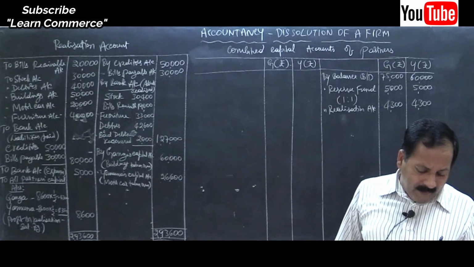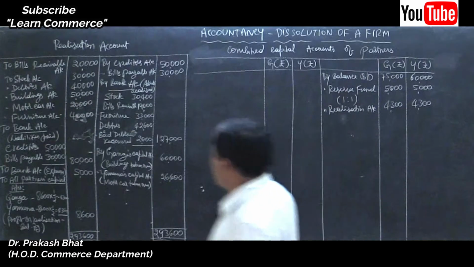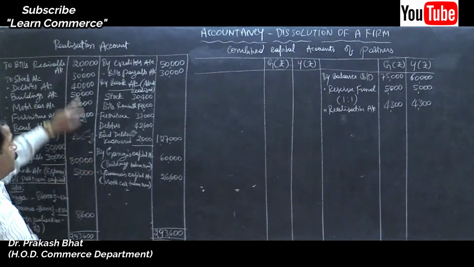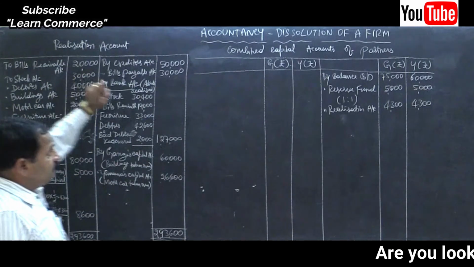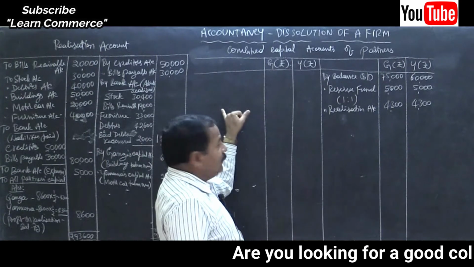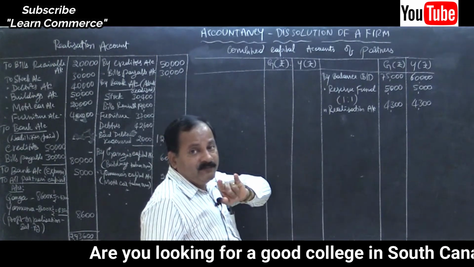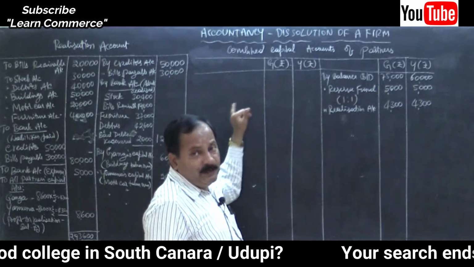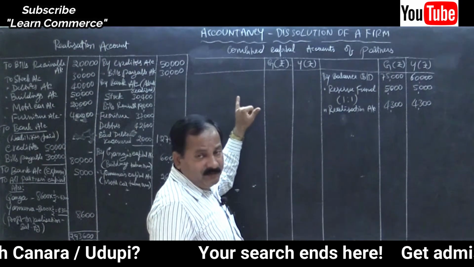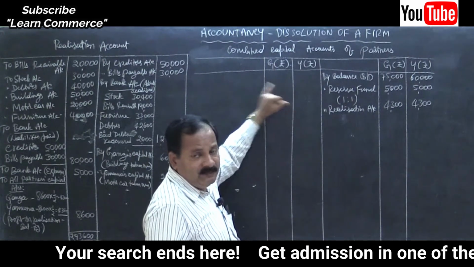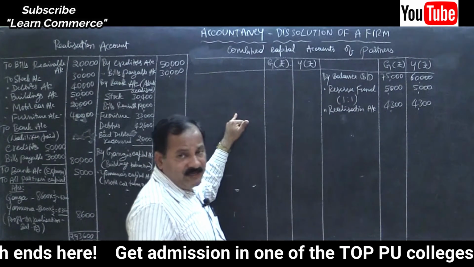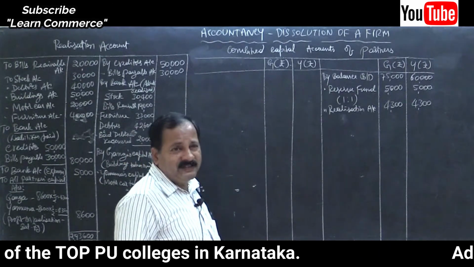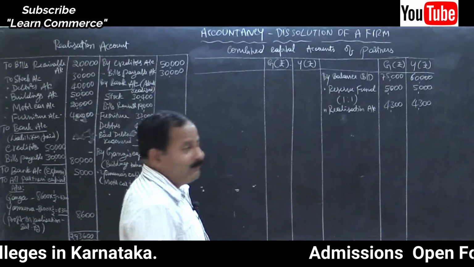Then assets taken over by the partners, isn't it? Refer realization account. Ganga's capital account and Yamuna's capital account added to realization account. We will pass only one entry here and write assets taken over. If we pass individual entries, then to realization account, buildings taken over in Ganga's column, to realization account, motor car taken over in Yamuna's column. No need of passing two separate entries, pass only one entry, right?